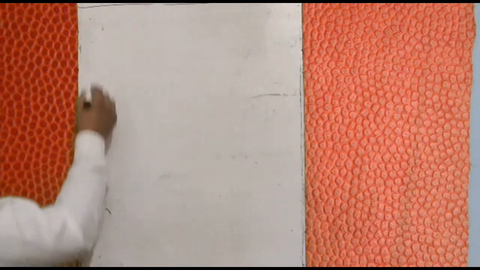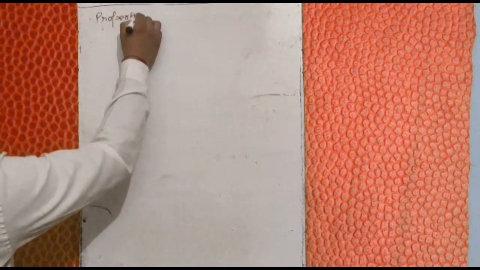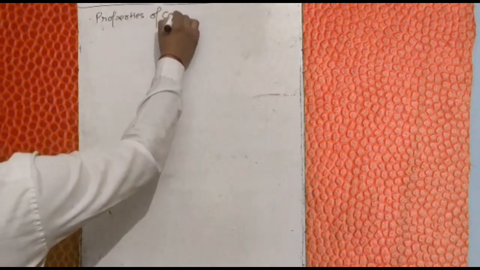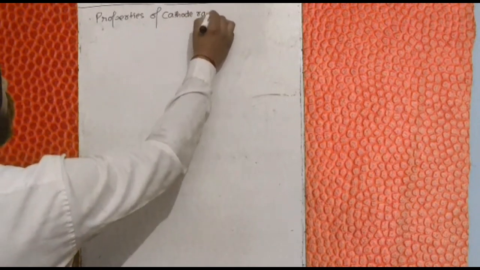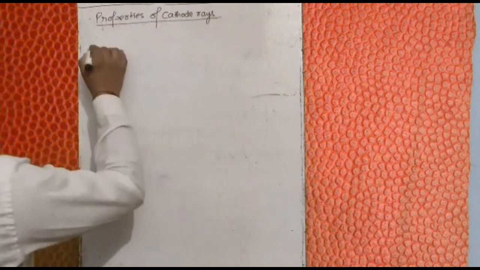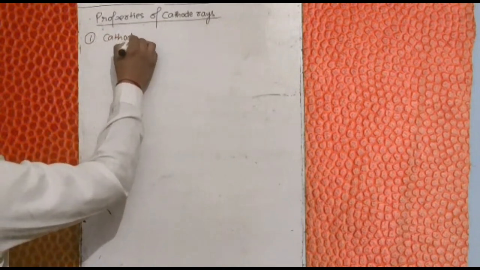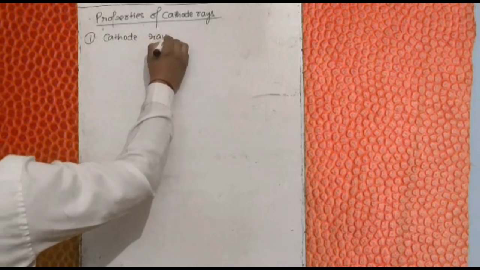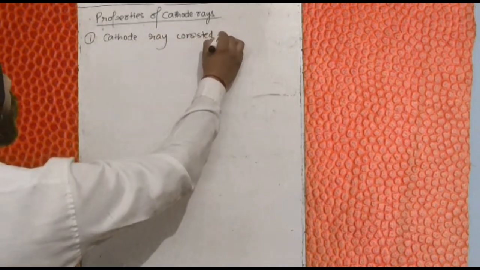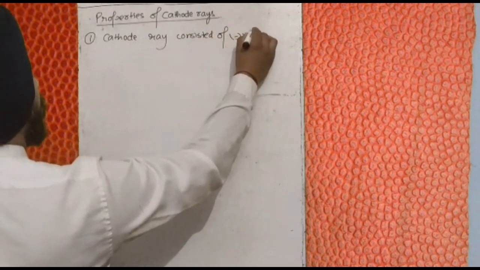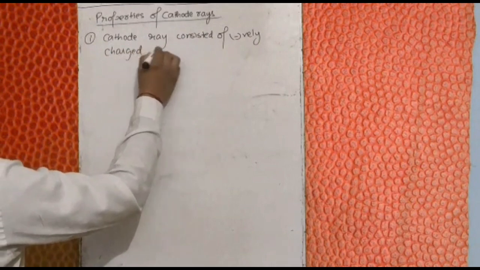Okay, the first property: properties of cathode rays. The first is that cathode rays consist of negatively charged particles.